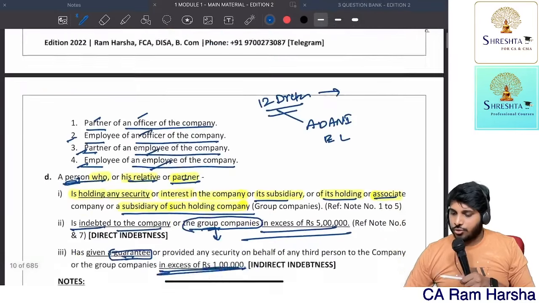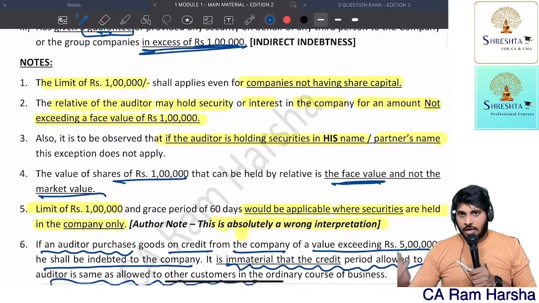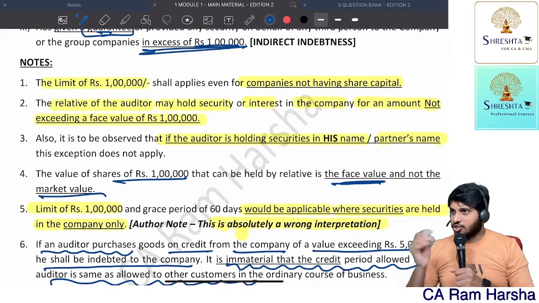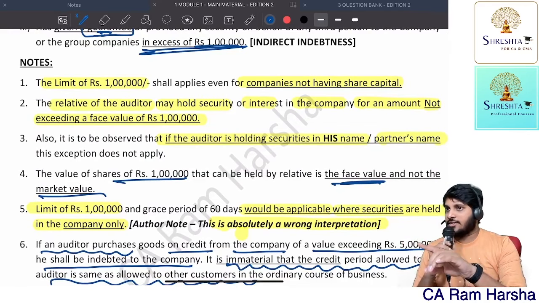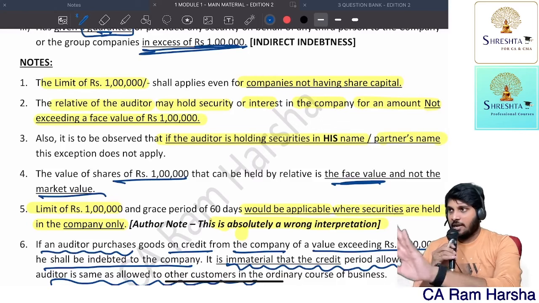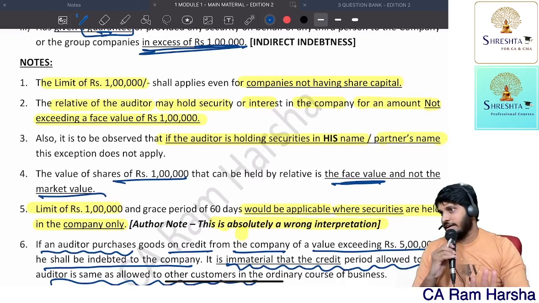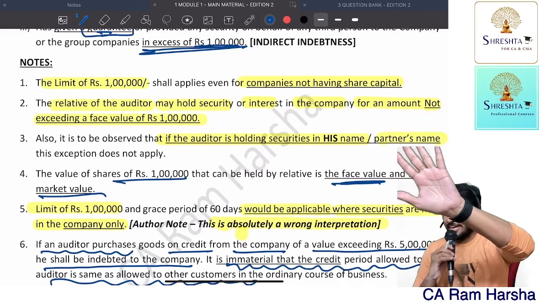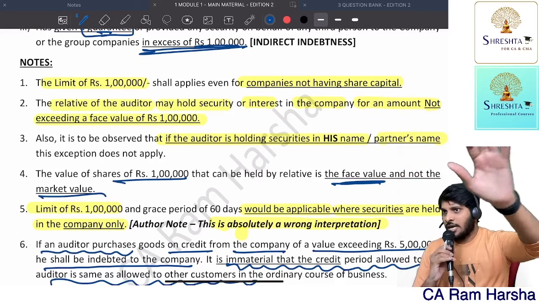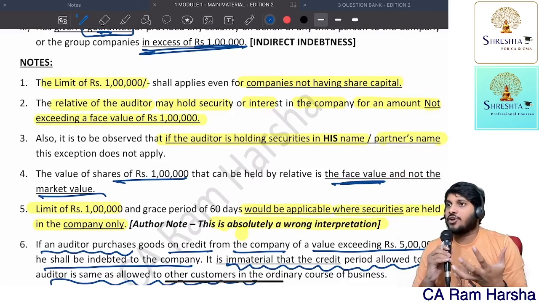So just to go through these provisions once, hardly a few minutes left. Just to go through this, we'll continue the balance of the provisions in the next session. So I'll be waiting here 5 minutes. Please read immediately whatever we read. Hardly we covered 5 disqualifications. You can understand easily now. If you read immediately, it will be very easy for you to remember.